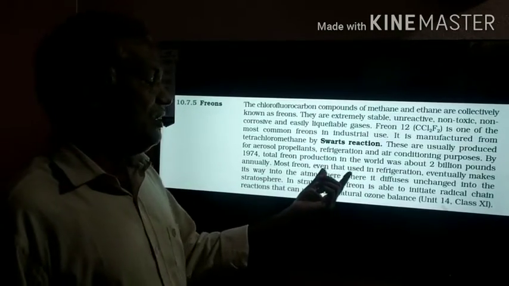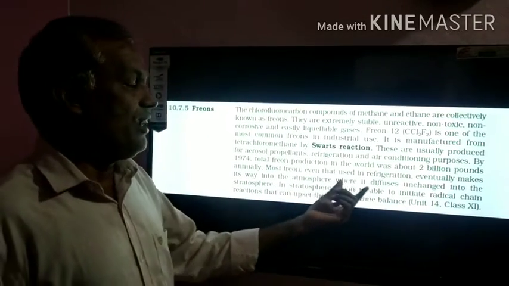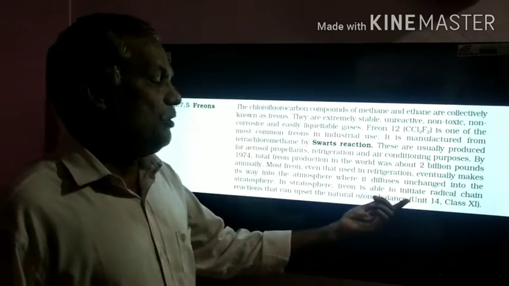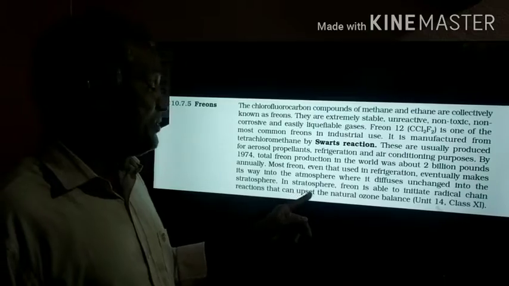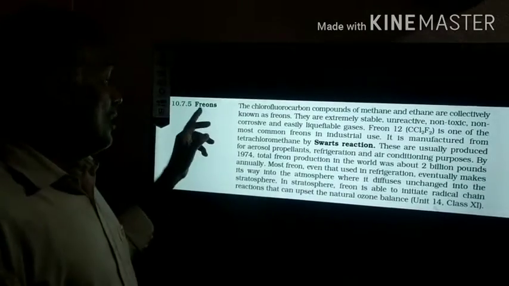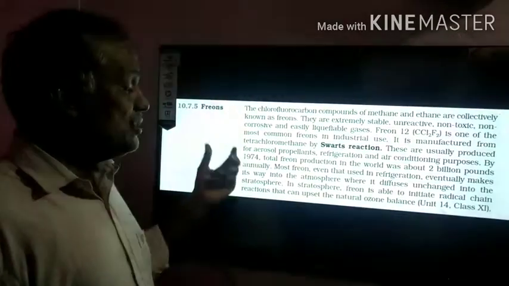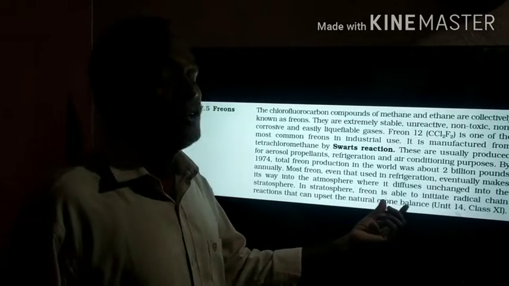Most freon, even that used in refrigeration, makes its way into the atmosphere where it diffuses unchanged into the stratosphere. Freon is able to initiate the radical chain reaction that upsets the natural ozone balance. So this will be freons and CCl4. Both are disturbing the natural ozone balance.